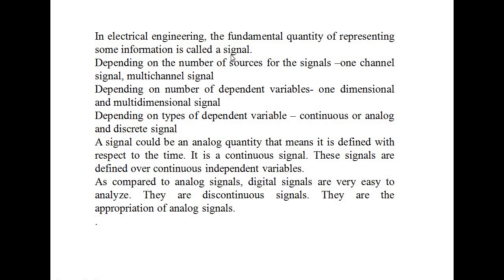Here, signals will be classified depending on different quantities. One such quantity is the number of sources for the signal. It can be classified into two types: one-channel signal and multi-channel signal. A one-channel signal is what? If the signal is generated by only one source, then it is called a one-channel signal. If it is generated by more than one source, then it is called a multi-channel signal. Again, depending on the number of independent variables, it is divided into two types: one-dimensional signal and multi-dimensional signal.